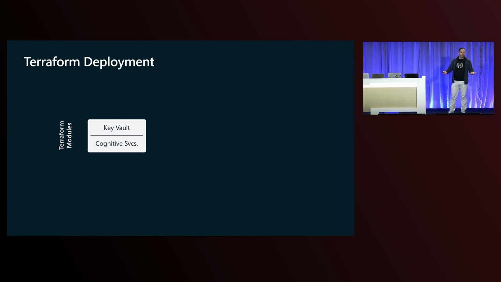So let's take a step back. Let's look at standard Terraform deployment, see what we can do to make it a little bit more reliable, the deployment phase, make it much more scalable, and not break our operations team and overload them with a lot of extra work. Start with a Key Vault and some cognitive services that we're running, standard Terraform module, well documented, of course, everything.